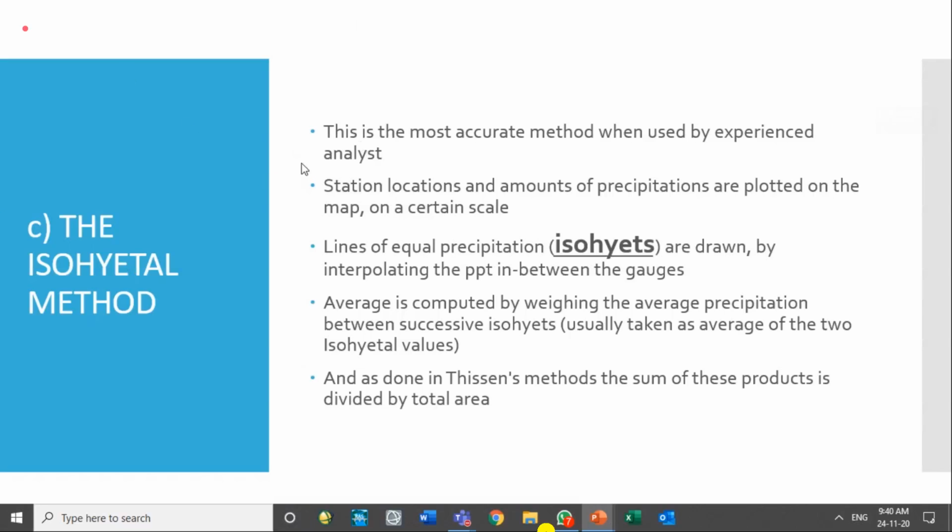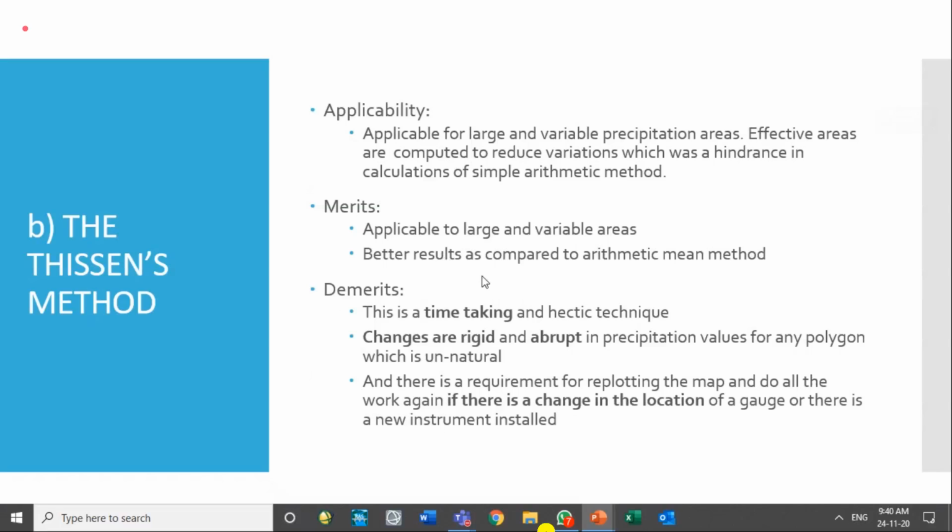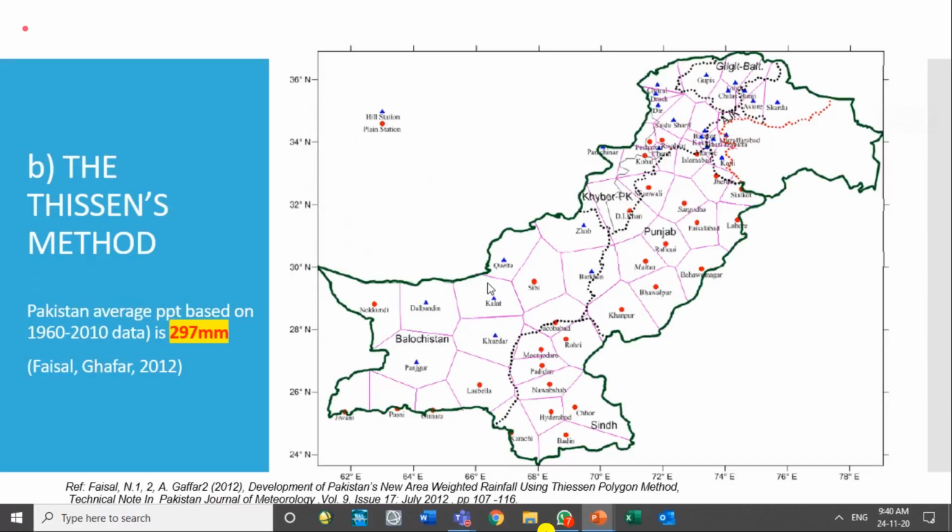Another method overcomes some of the problems of the Thiessen polygon, which has a problem that there is an abrupt change of the average rainfall from one polygon to another polygon. For example, if in front of me there is a Sibi station, and there is a Kalat station over here and a Quetta station over here, these polygon demarcation lines are actually the change lines.